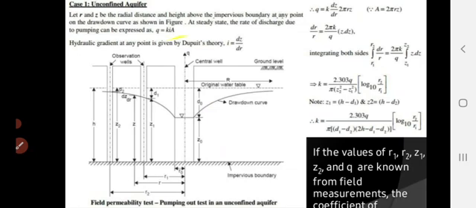KIA. The hydraulic gradient I is the depth Z and radius R, dz by dr. So discharge in terms of dz by dr is like this. Area of well is equal to 2 pi rz. So with differentiating and integrating, we get the equation of K, the coefficient of permeability.